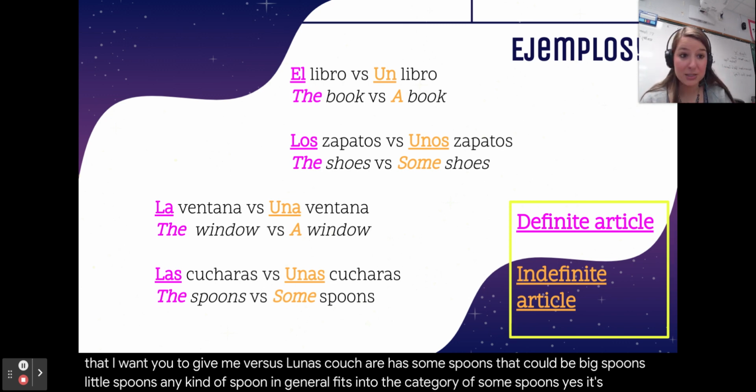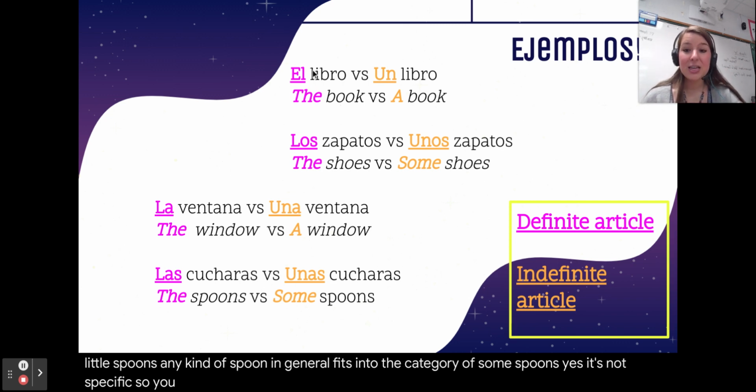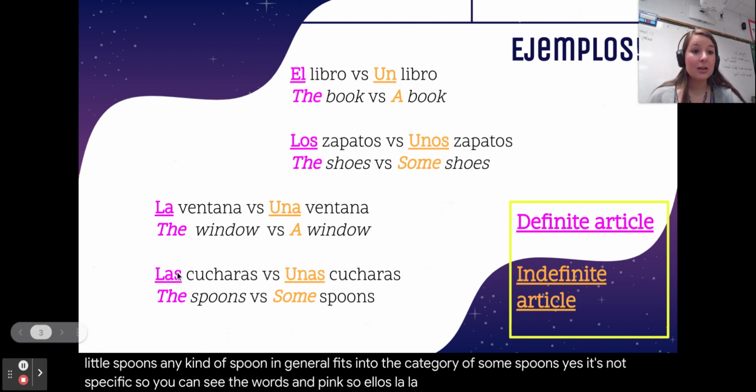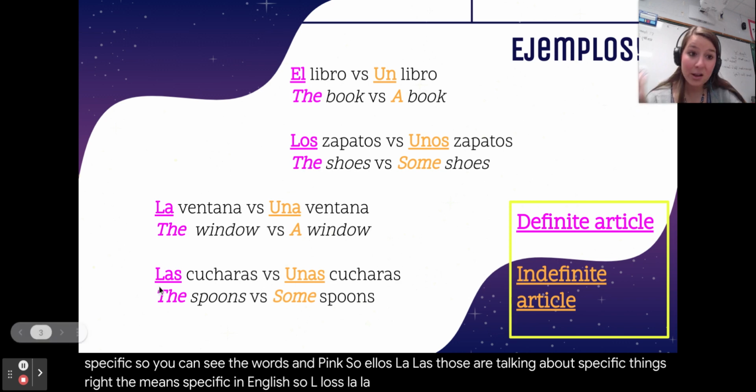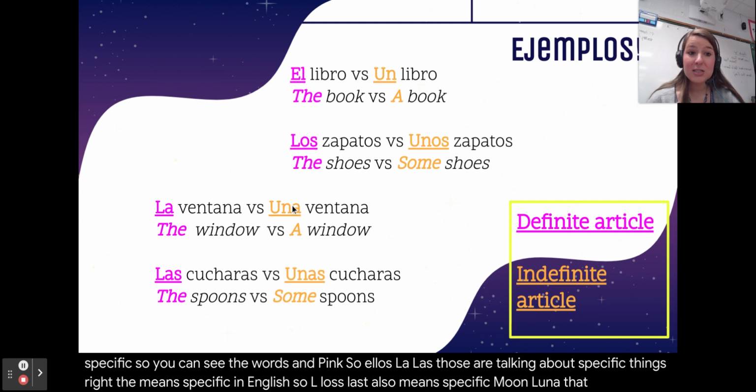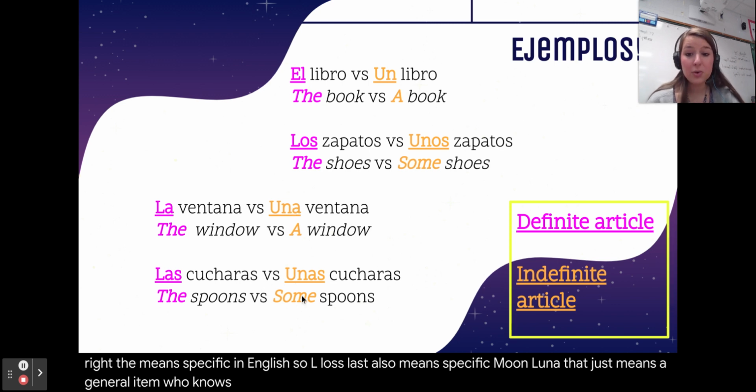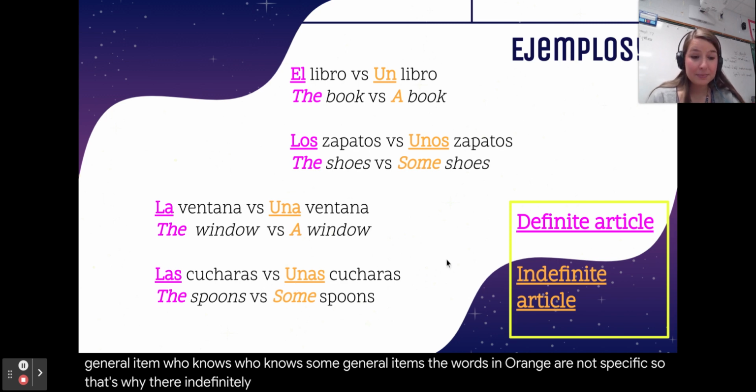Yes, it's not specific. So you can see the words in pink, so el, los, la, las, those are talking about specific things, right? The means specific in English. So el, los, la, las also means specific. Un, una, that just means a general item. Unos, unas, some general items. The words in orange are not specific, so that's why they're indefinite.